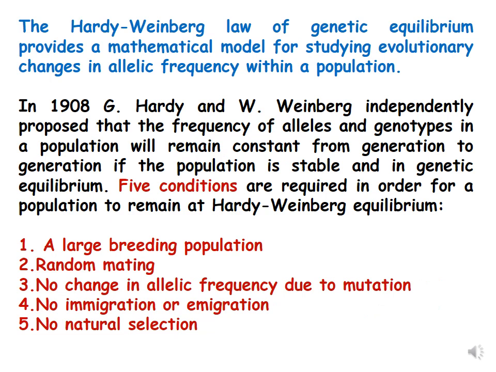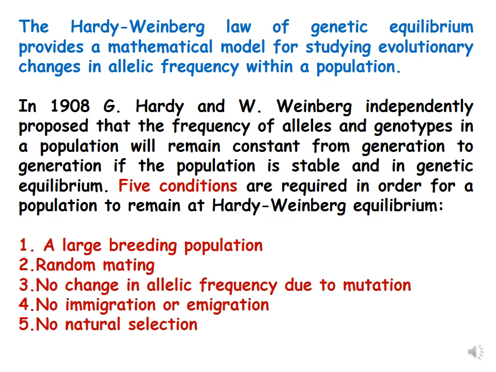So, the Hardy-Weinberg law, which is from population genetics, is a law of genetic equilibrium which provides a mathematical model for the study of evolutionary changes in allelic frequency within a population. Hardy and Weinberg in 1908 independently proposed that the frequency of alleles and genotypes in a population will remain constant from generation to generation if the population is stable and in genetic equilibrium.